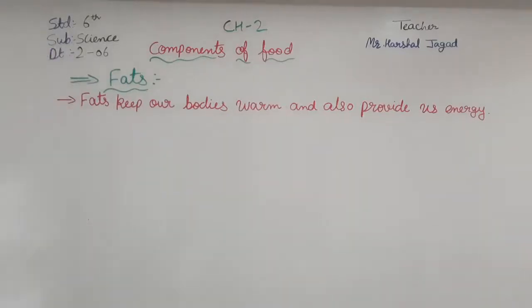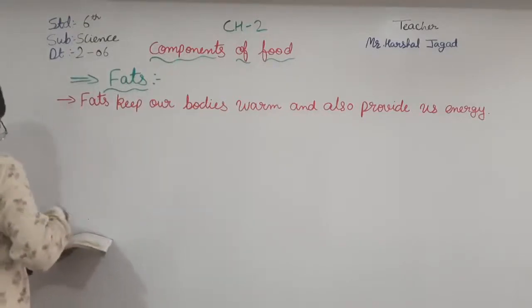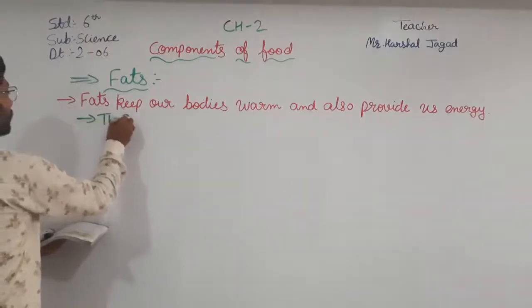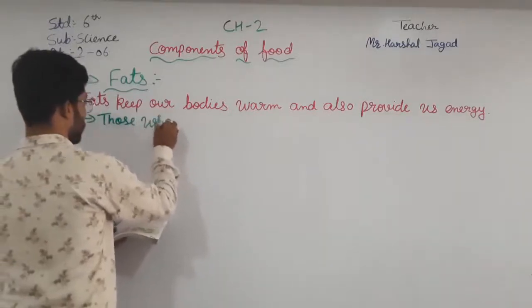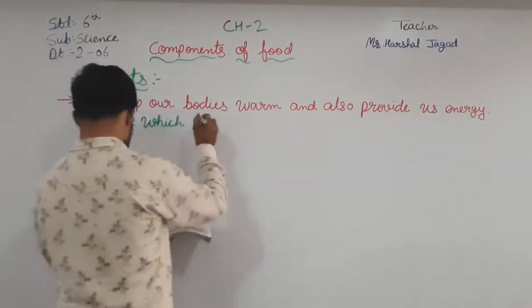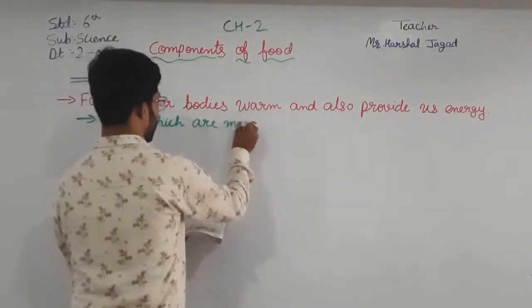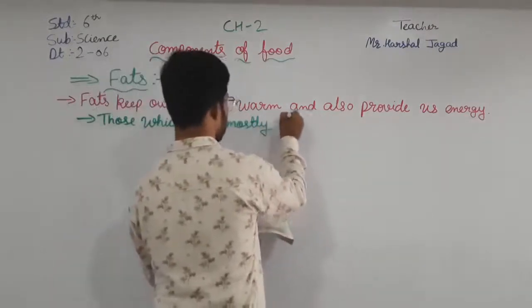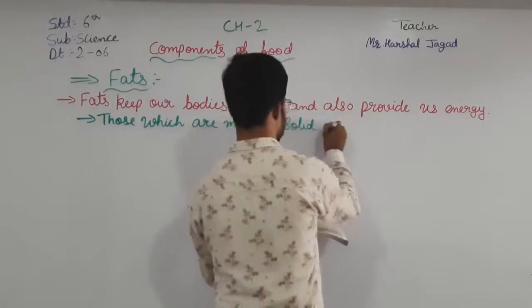The first one is those which are mostly solid at room temperature.